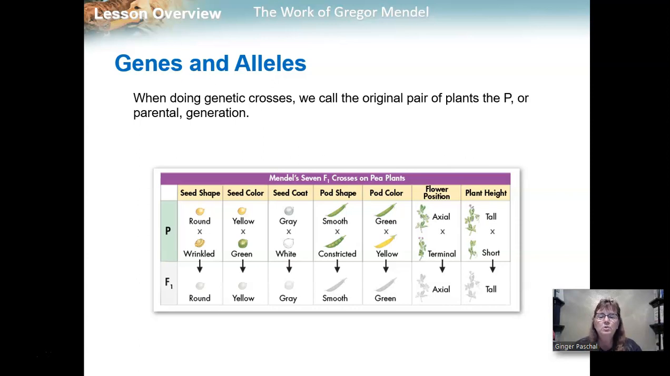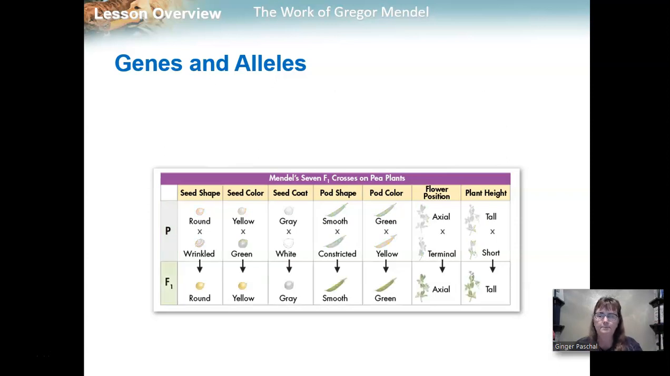So when doing genetic crosses, we call the original pair of plants the P generation or the parental generation. They're represented with the letter P, as you can see in the data table. The offspring of those parents are called the F1 or the first filial generation. Now, if we take that F1 generation and we allow them to have offspring, our next generation would be F2, and the next generation after that would be F3, and so on.